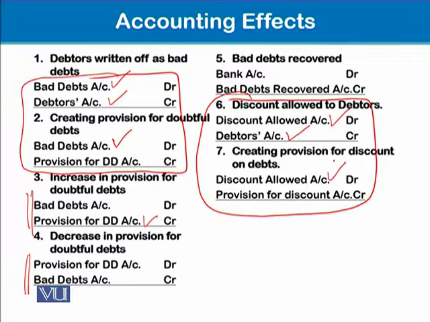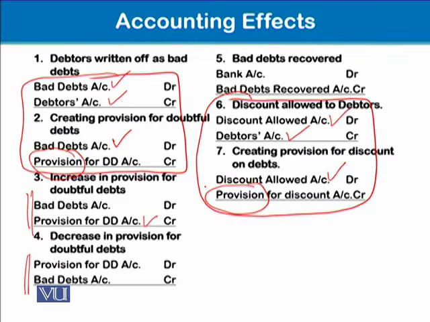Okay? And its reciprocal effect is given to the provision account. So it's not difficult to memorize these accounting entries for bad debts and provision for doubtful debts, and for discounts, and provision for discounts.